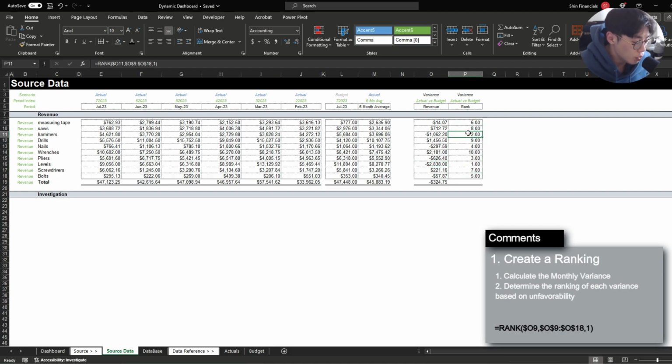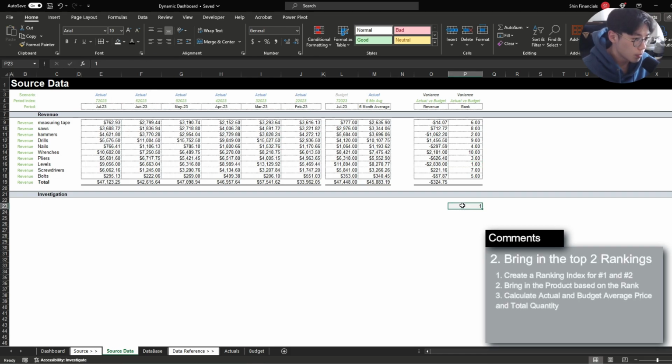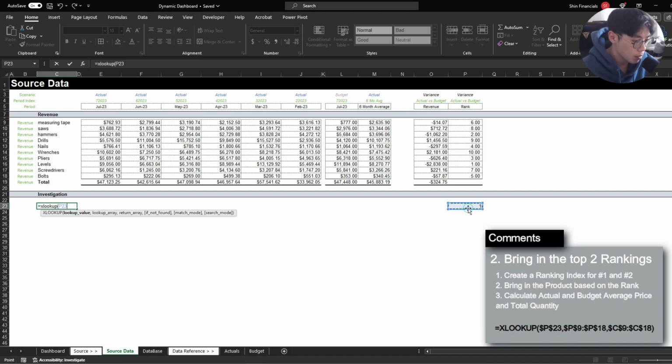And you'll notice that the two items with the largest unfavorable variance, which are the levels and the hammers, are ranked 1 and 2. So right under the rank column within the investigation section, I'm going to bring in the value of 1 and XLOOKUP this rank from this array of ranks here to return the product that we want to assess.